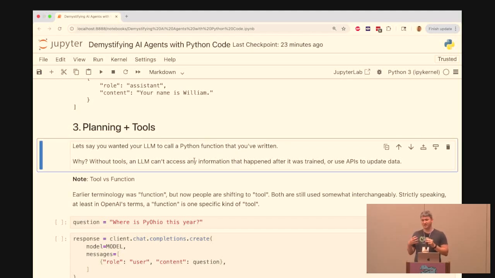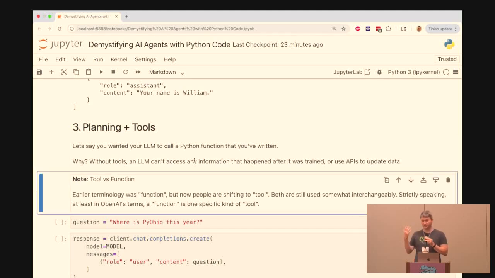So this is why we incorporate tools with an agent. It makes them more useful, more up to date. Just one quick note on tool versus function. Early on, people called them functions. Now people are shifting to tool. People use them interchangeably. Technically, in OpenAI's definition, a function is a kind of tool. So functions are one tool you can give to your agent, and there are other tools, but I will probably use them interchangeably. I don't think people have a strict definition.